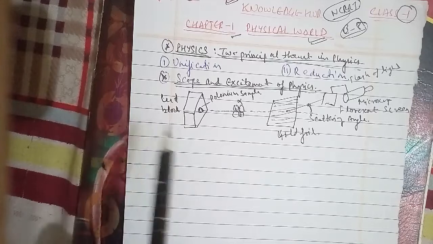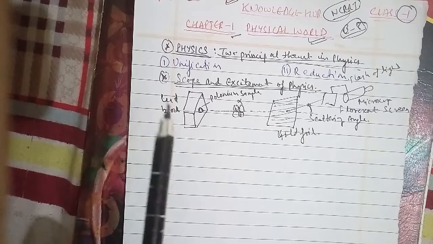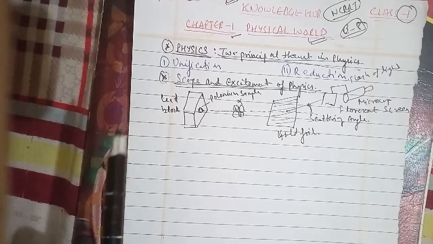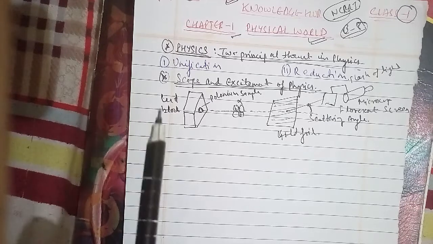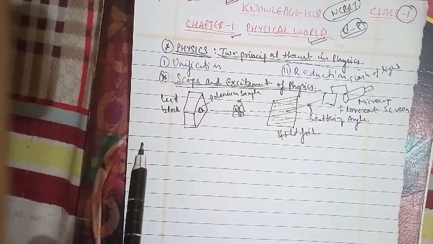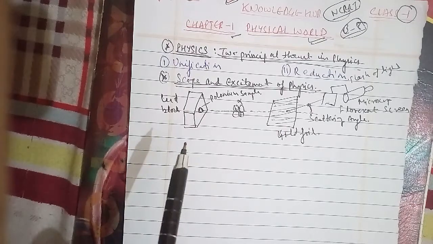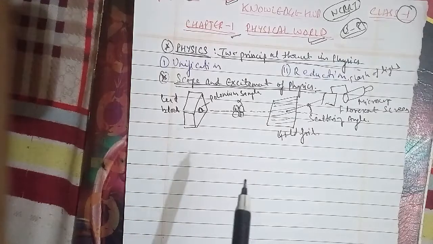So here we're going to end up with physics part 1 for the NCERT. As I told you, we started with chapter 1, the physical world. In the physical world, we discussed what is physics, and the scope and excitement of physics. Further, we will talk about physics, technology and society in the next coming class, along with fundamental forces in nature and the physical laws as well.